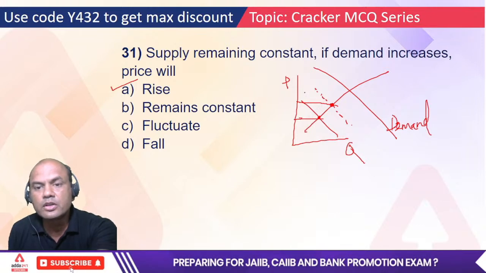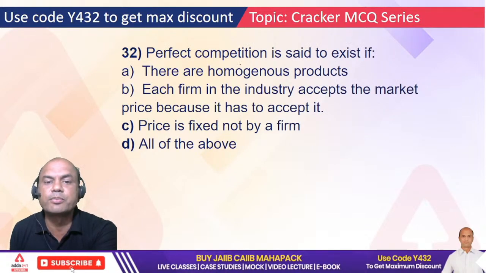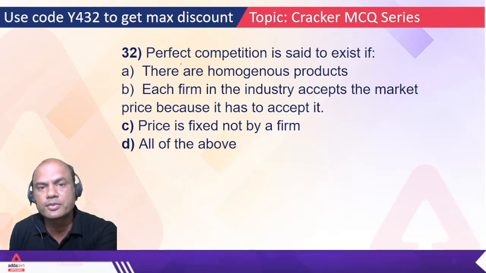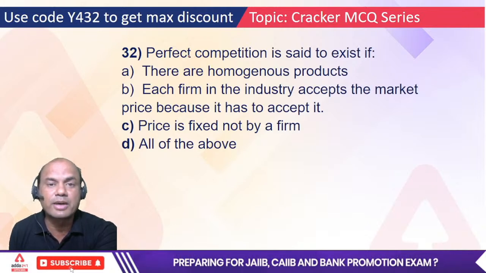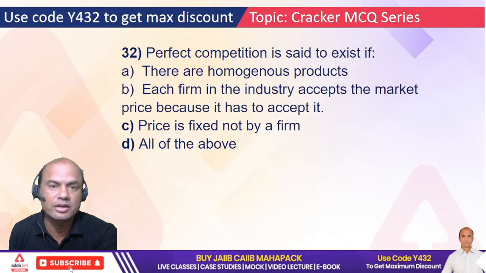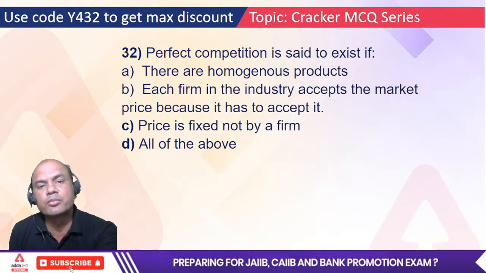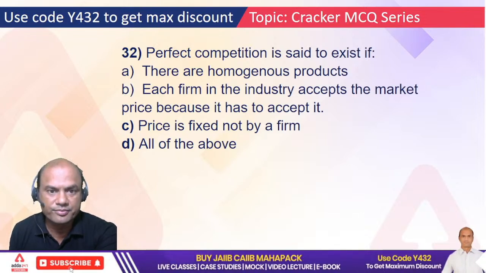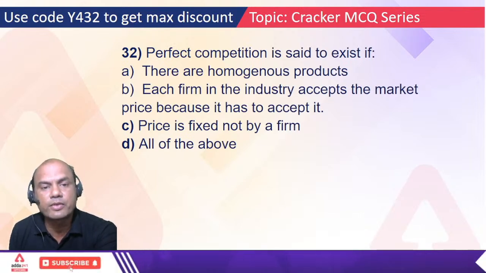Law of demand. Next: perfect competition is said to exist if. Perfect means what? Here there are two types of economies, before that, do you know them? Command economy and the second is capitalist economy, isn't it? So that logic applies over here. Perfect competition exists where there is no government interference. Everything is decided by the private parties. That is the meaning of perfect competition.